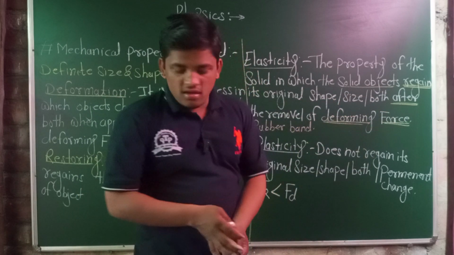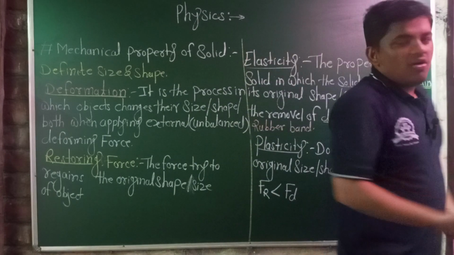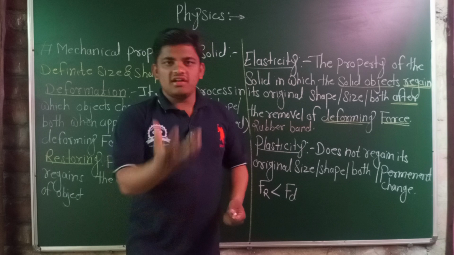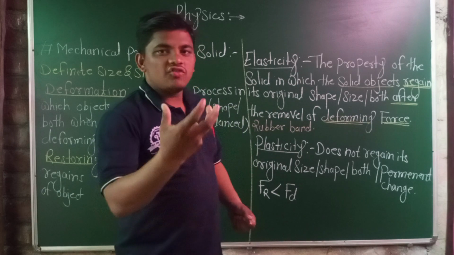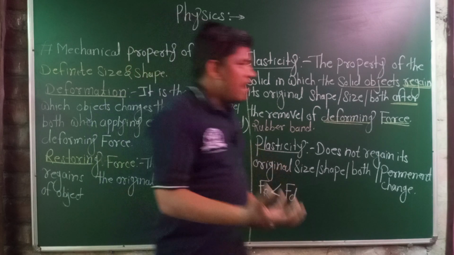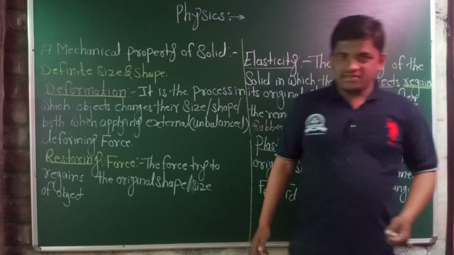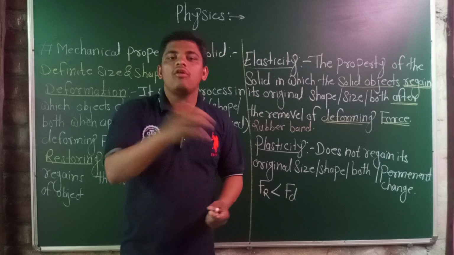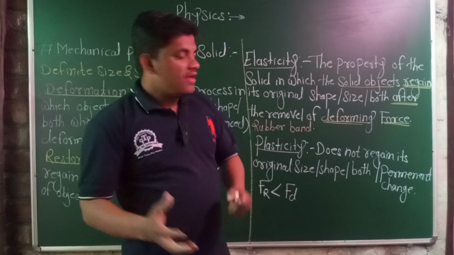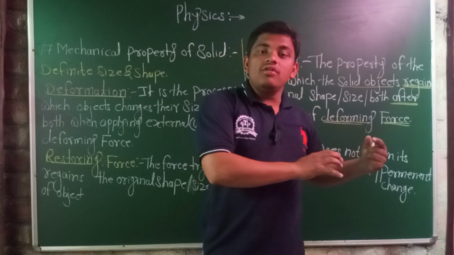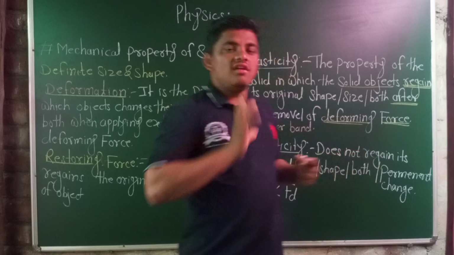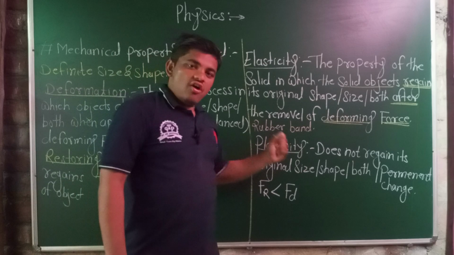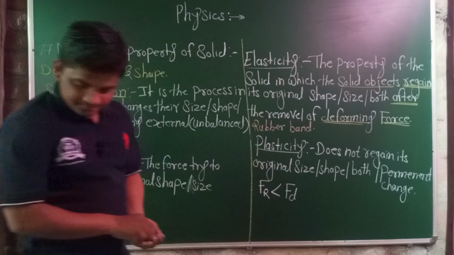An example is when we apply certain heat on any metal, the metal will melt. Consider a spherical metal ball, and melt the metal ball. Then after the removal of this heat energy, this thermal force, it does not become its original size and shape. This is plasticity, or this property of that metal is plasticity, a plastic material.